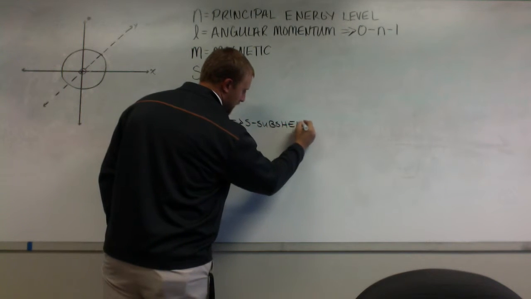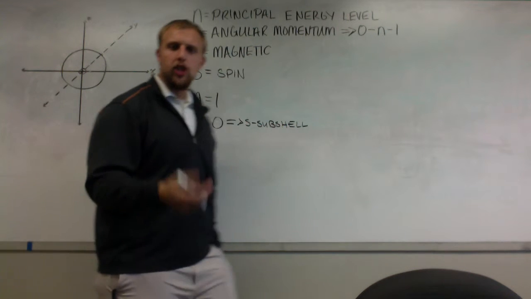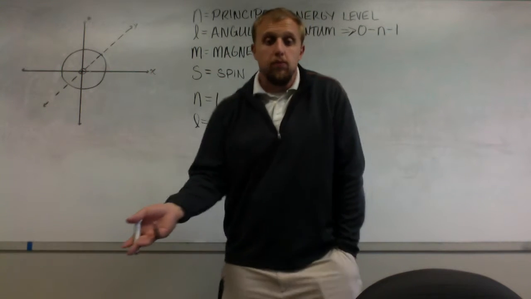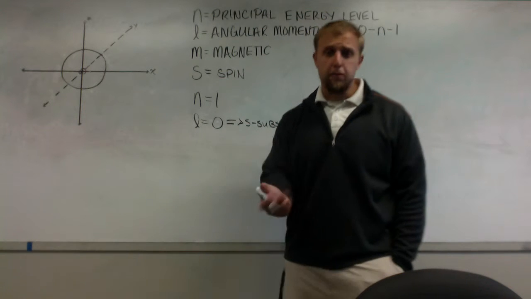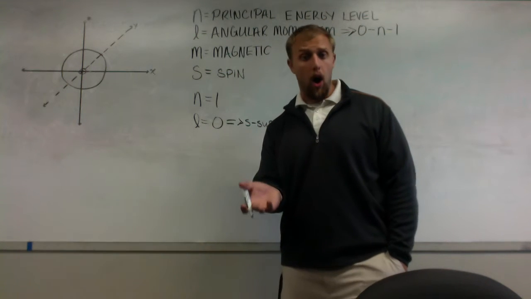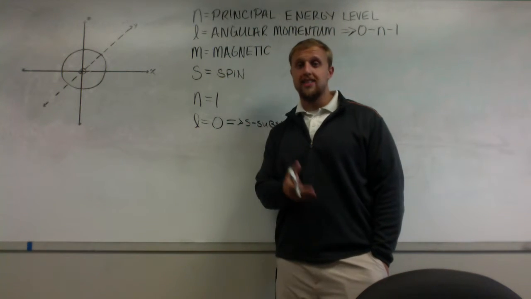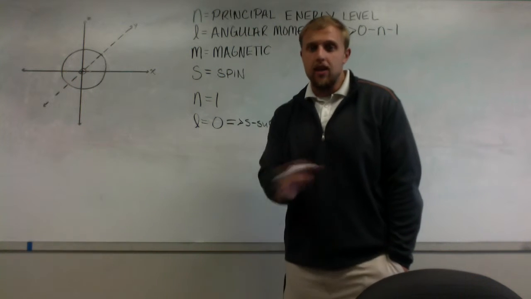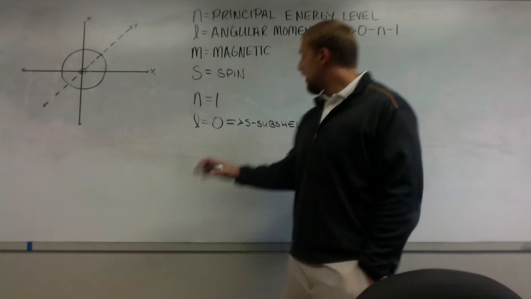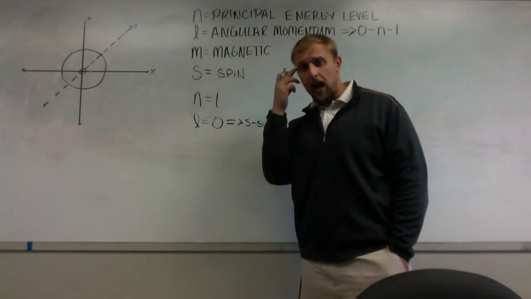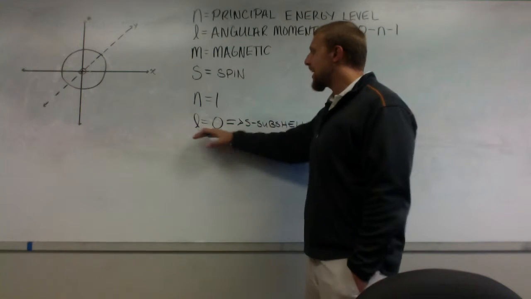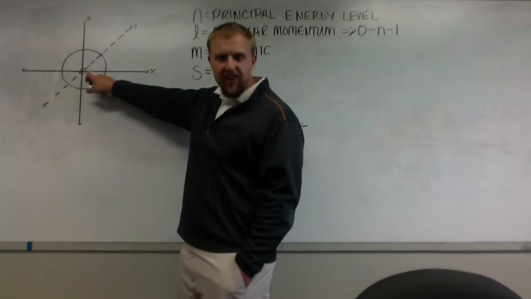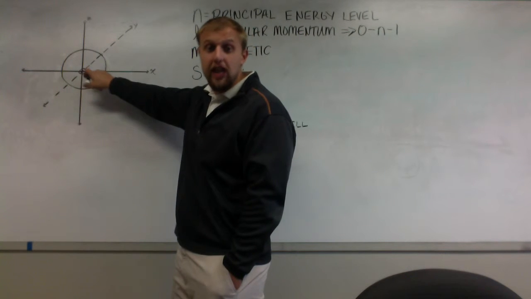Now, constantly I get the question, why s? Well, it comes from a German word. Why Au for gold? Well, that's because historically gold was called aurum, so we symbolize that as Au. Does it make sense nowadays? No, not at all. Does an L value of 0 make us think of s? No. But we have to memorize it, and we have to say L equal to 0. That's the sphere. That's that general shape.